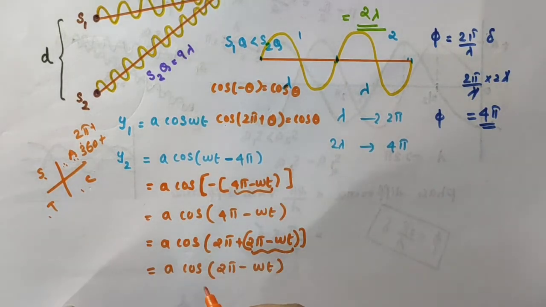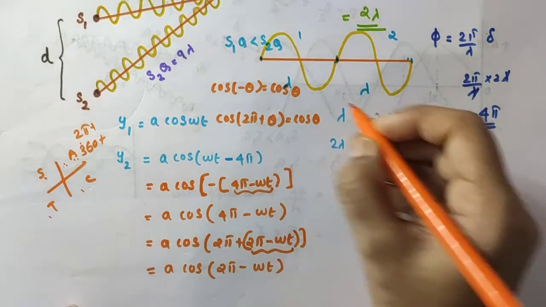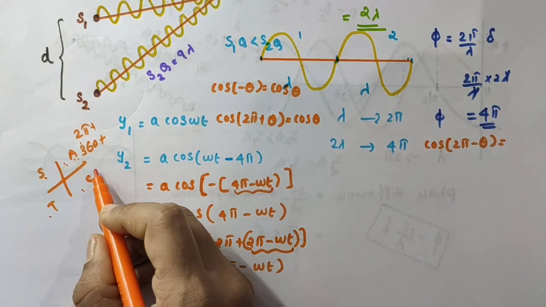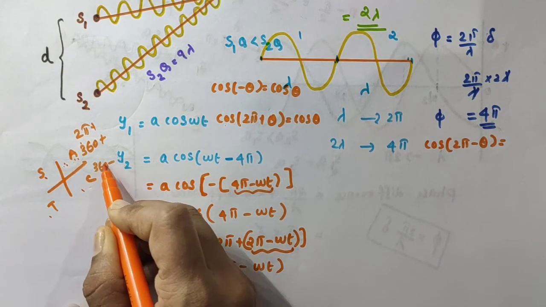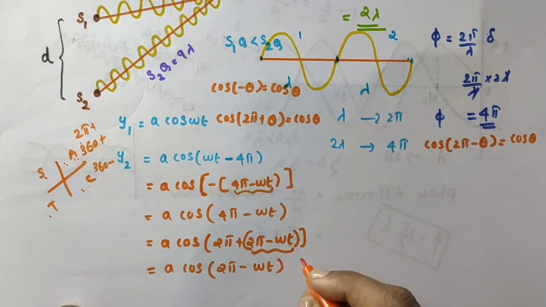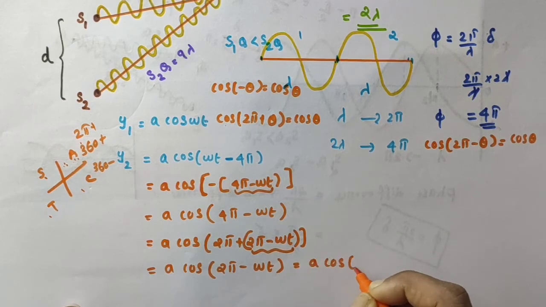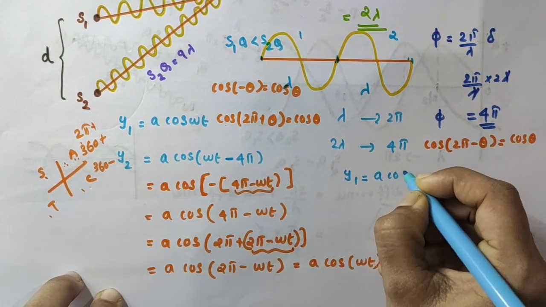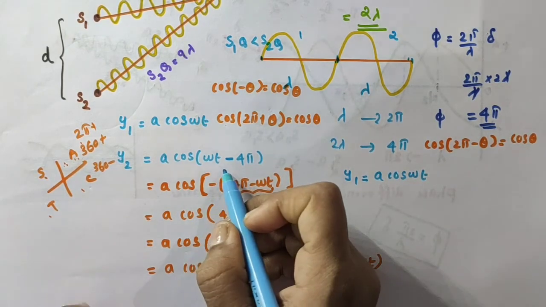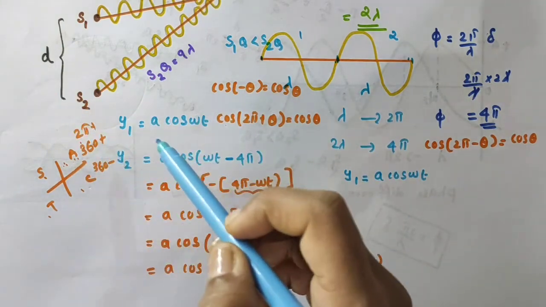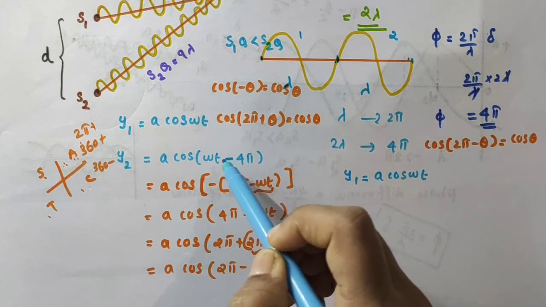Now you see this is A cos of 2 pi minus omega t. So cos of 2 pi minus theta is equal to what? See, 2 pi minus means that comes here, 360 minus, this region. So 2 pi minus, here cos is positive. So cos theta itself. So A cos of 2 pi minus omega t is equal to what? A cos of omega t itself. So you see we have taken y1 as y1 is equal to A cos omega t, and we got there is a 4 pi phase difference between these two waves, and the wave from S2 is delayed by 2 cycles. That is why the negative sign is marked here.